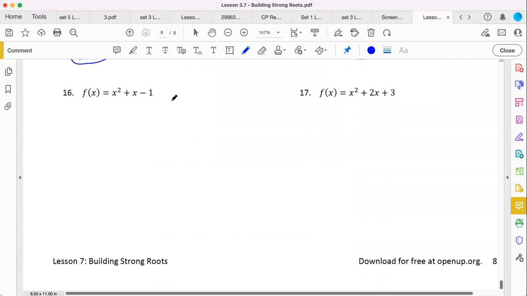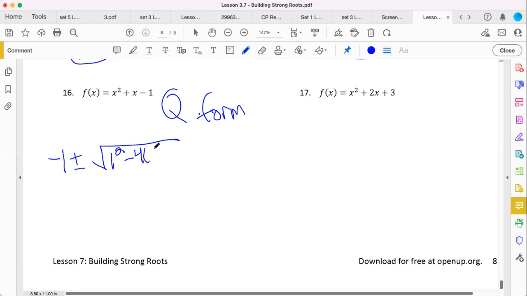Here, you're going to use the quadratic formula. I will leave you a little bit of that work. x equals -b plus or minus the square root of b squared minus 4ac, all over 2a, just 2 times 1.